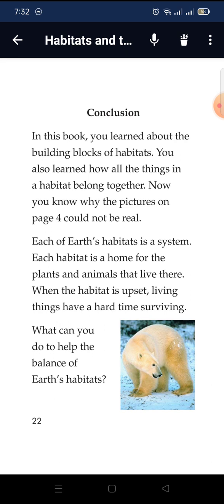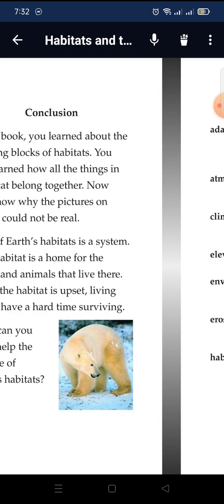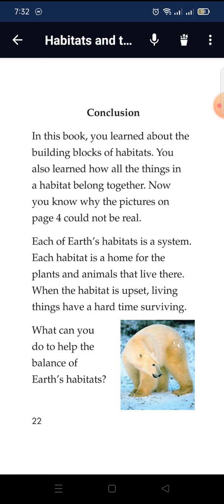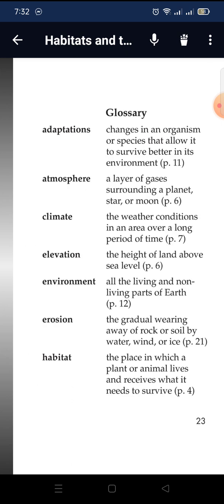Conclusion. If you learn about the building blocks of habitats, you also learn that all the things in habitats belong together. Now you know why the pictures on page 4 could not be real. Each of Earth's habitats is a system. Each habitat is a home for plants and animals that live there. When a habitat is upset, living things have a hard time surviving. What can you do to help keep the balance of Earth's habitats?